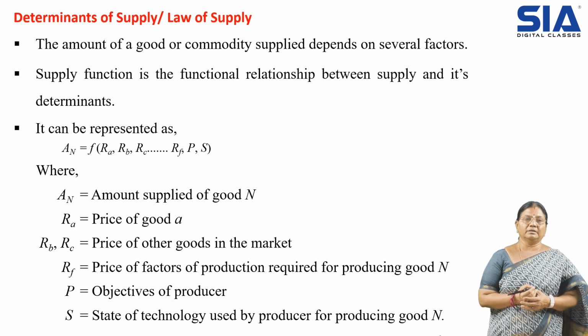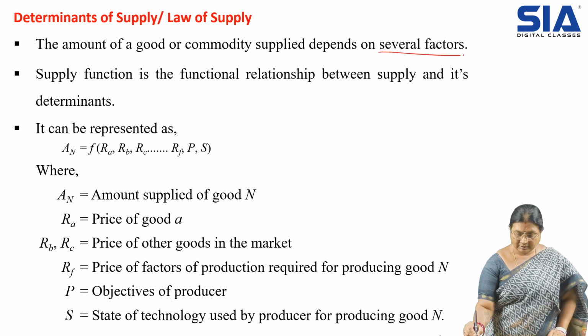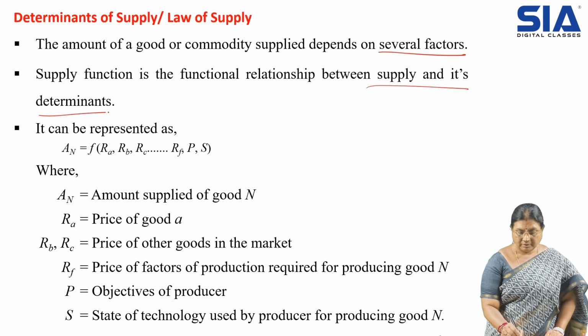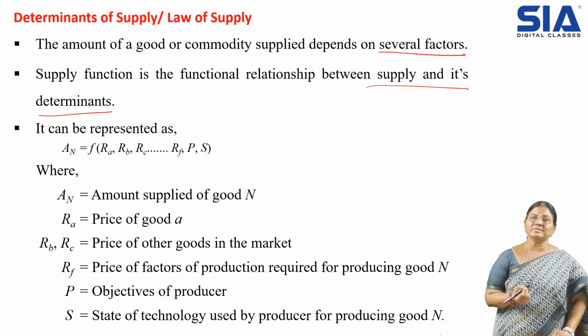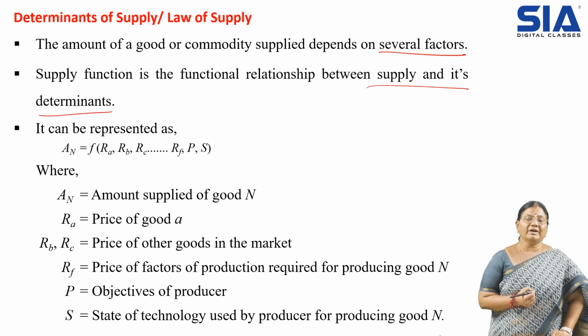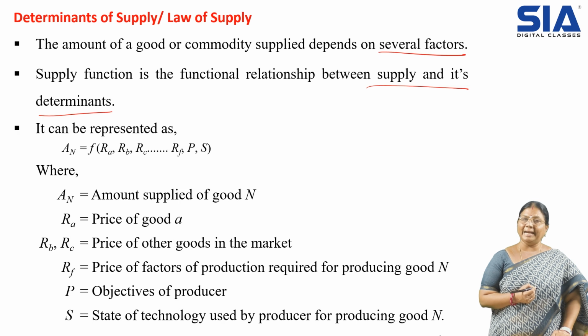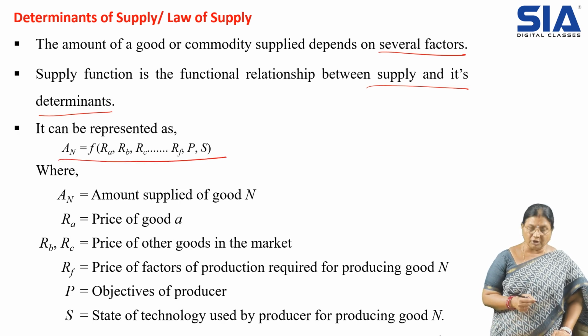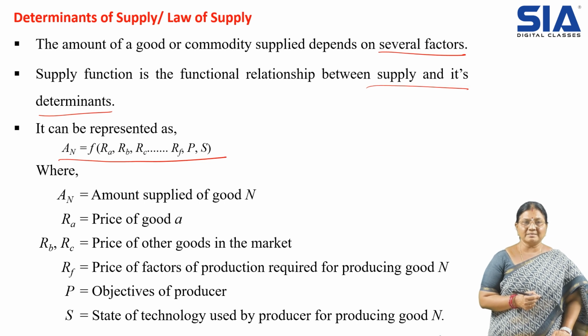The amount of a good or commodity supplied depends on several factors. The supply function is the functional relationship between supply and its determinants. It is represented like Sx = f(Px, Pa, Pb, Pc... Pf, G, T), where the function depends on the price of the good, prices of other goods, price of factors of production, objectives of the producer, and the state of technology.